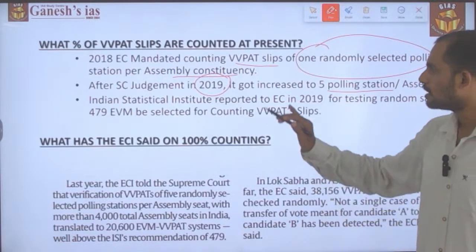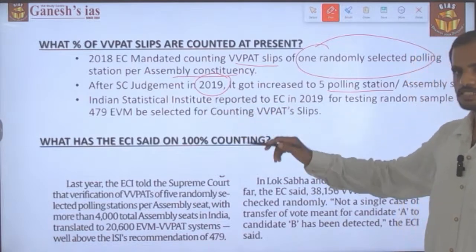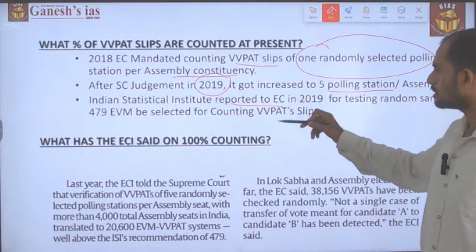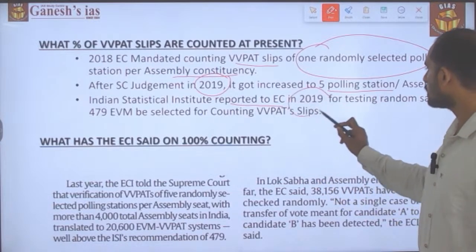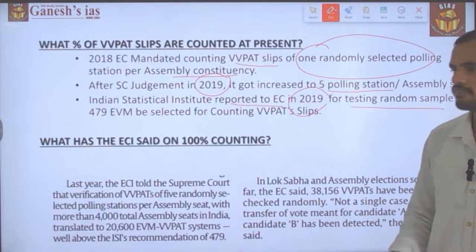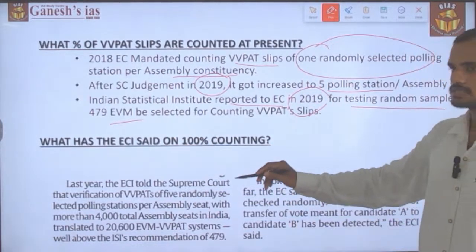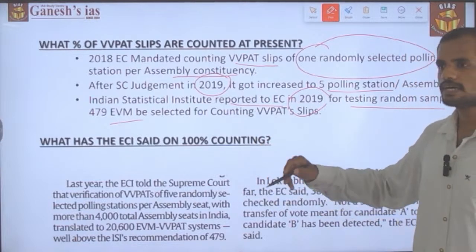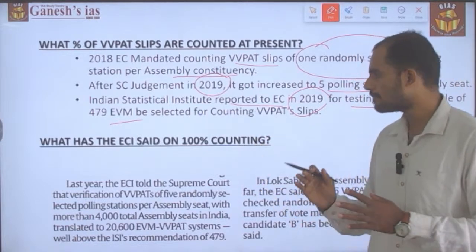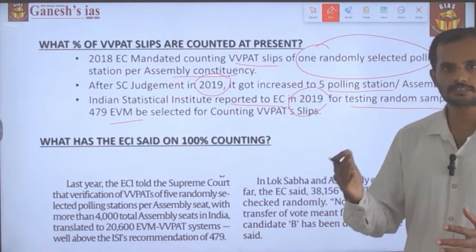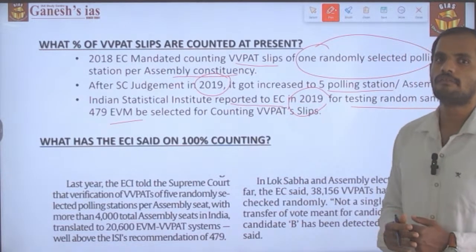At the same time, the Indian Statistical Institute reported to the Election Commission in 2019, recommending testing a random sample of 479 EVM machines to ensure that the integrity of the VVPAT is maintained. So this is the recommendation and the practice that has been followed recently with regard to the VVPAT machine.